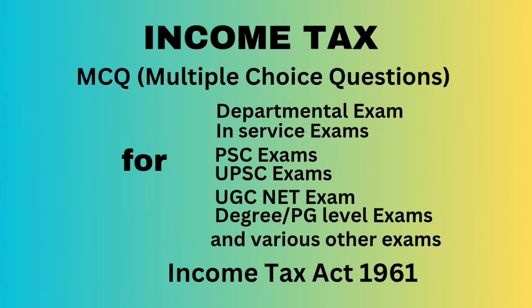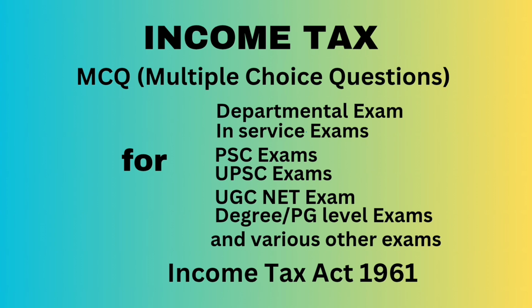Which of the following statements is not true about income from NRI bonds? Option A, the exemption is also available to the donee who received from the non-resident. Option B, this benefit continues to apply even after the non-resident becomes a resident. Option C, it should be acquired in convertible foreign exchange. Option D, none of the above. Correct answer, option D, none of the above.